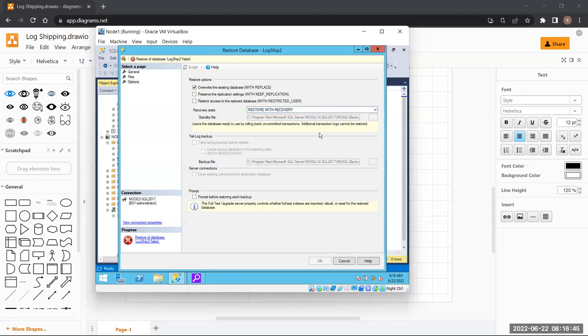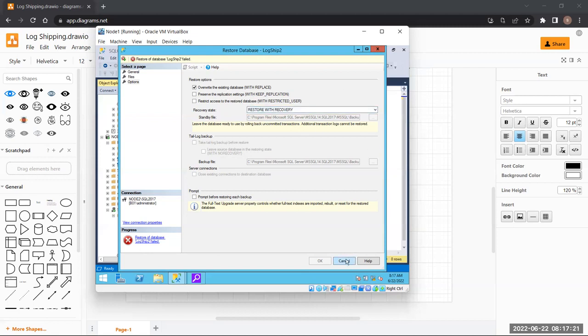Acha, tell me one thing. If I'm going to manually restore this backup and the log shipping is configured, I'm not doing a failover, but I'm doing a manual backup and restore. Will the log shipping keep working or will there be an error? Guys, tell me.